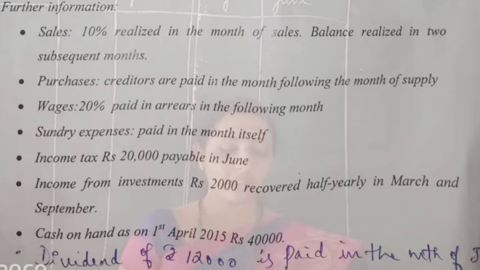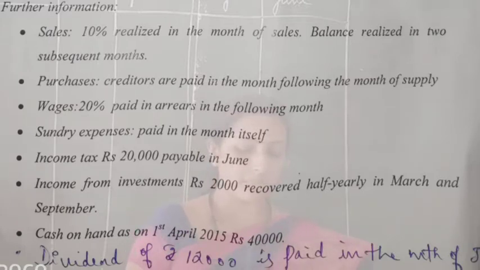Purchases: creditors are paid in the following month, that is in the next month. If you are making the purchase in January, you are making the payment in February. Wages: 20% paid in arrears in the following month. So 80% is paid in the same month, and 20% of wages will be paid in the next month. Sundry expenses are paid in the month itself, so there is no lag. January expenses are paid in January itself.